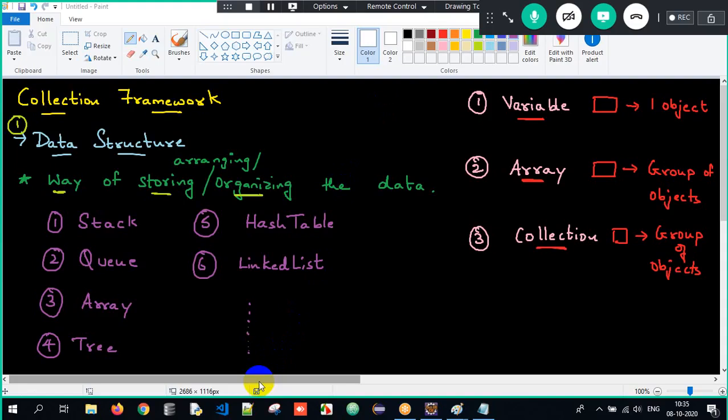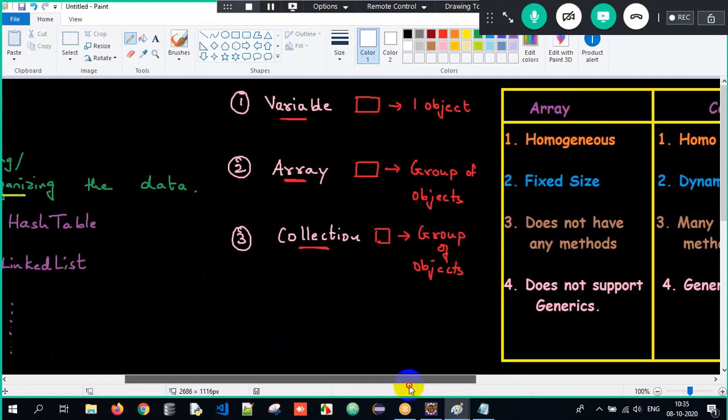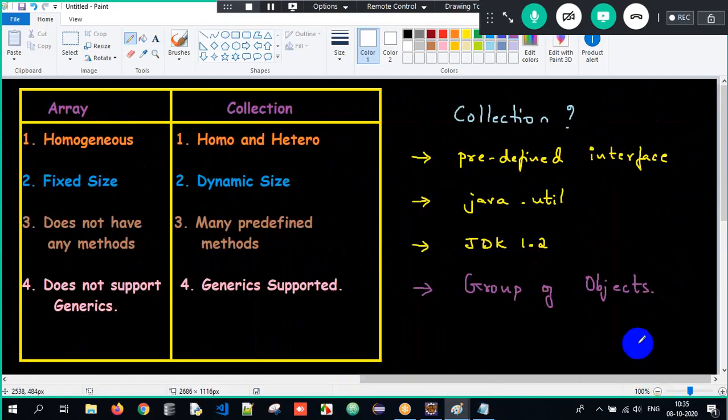But array can also store a group of objects, right? Then what is the necessity of collection? What is the importance of collection? Because array is homogeneous, collection is both homogeneous and heterogeneous. Array is fixed size, collection is dynamic. If you closely observe, collection was increasing the size, and collection was storing heterogeneous data also. And array does not have a single method, but collection has so many methods.